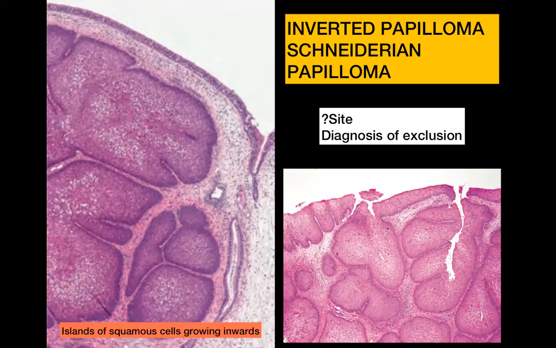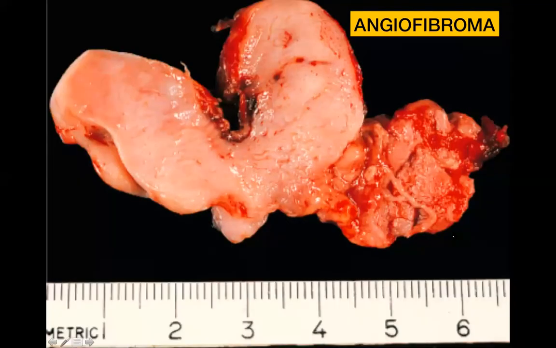Complete excision is important because otherwise it can recur. So that's something to remember. We move on to our next entity, which is an angiofibroma, which is again going to be a nasopharyngeal lesion in a young adolescent male. Adolescent male because it's dependent on androgens for its development. It has a spongy and kind of fleshy appearance on gross.